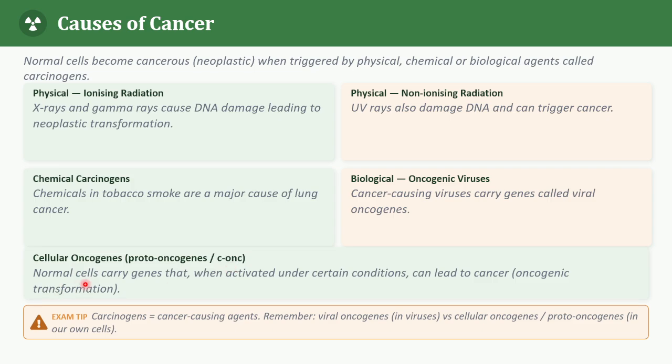See, this sounds complicated, but let's make it simple. Our normal cells also contain certain genes called cellular oncogenes or proto-oncogenes. Under certain conditions, when these genes become activated, they can contribute to oncogenic transformation. Always remember, viral oncogenes are associated with cancer causing viruses.